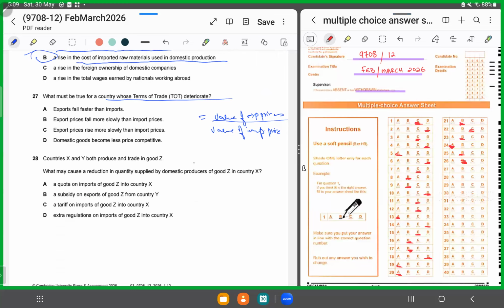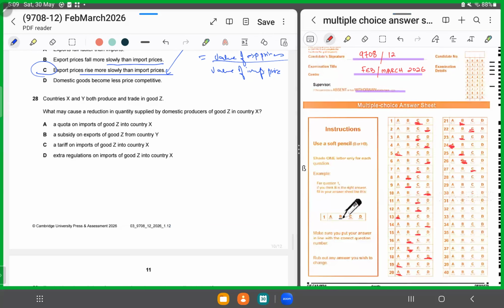That means it's worsening. So export prices rise more slowly than import prices. That's the correct answer. That means that the value of exports fell or the value of exports rose more slowly than import prices. That is why it deteriorated. For 27, we'll shade in C as the correct answer.